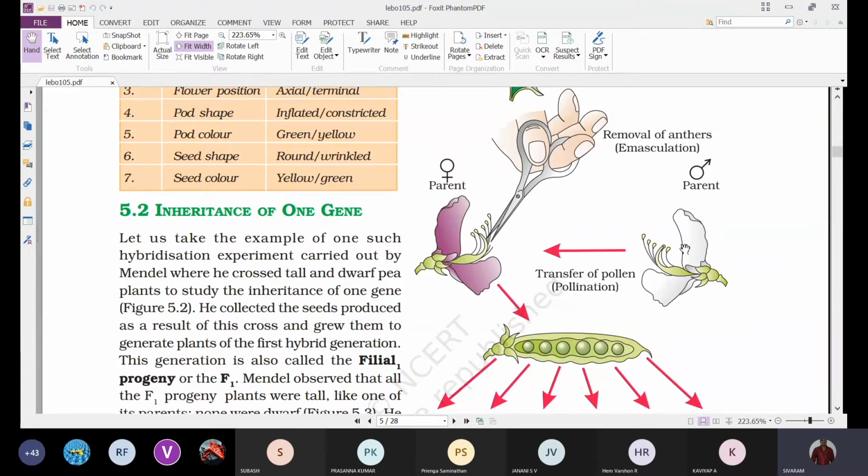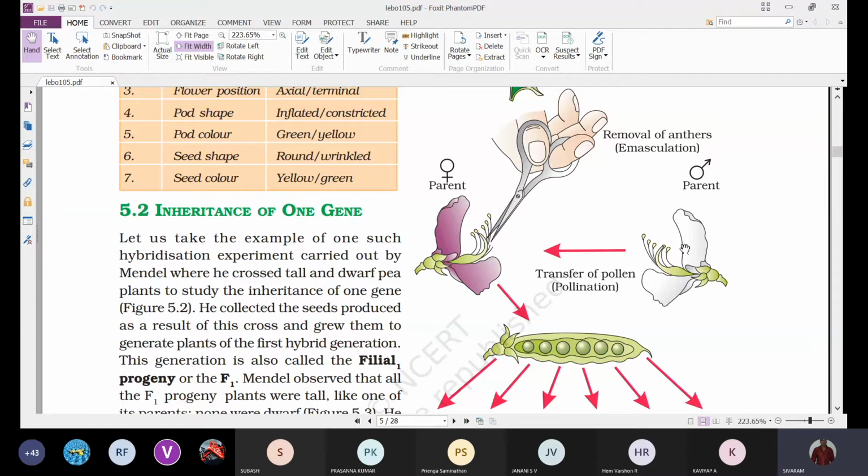We are not taking the white flower as female. Only the female flower that we have taken into consideration matters, because only there will we get the seeds.